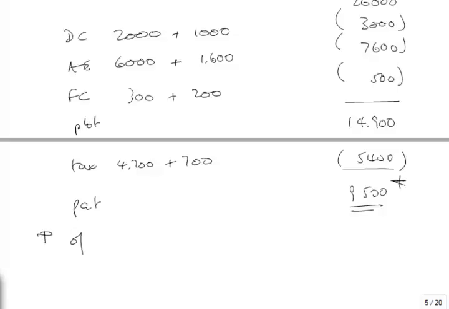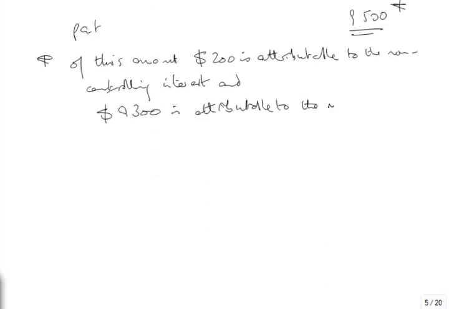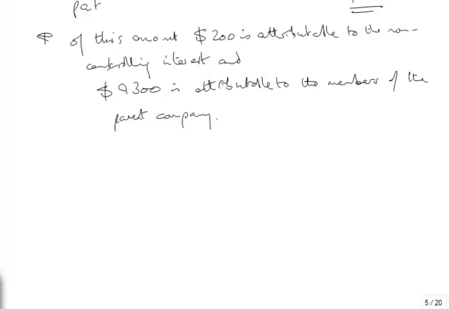Of this amount, 200 is attributable to the non-controlling interest, and 9,300 is attributable to the members of the parent company. Okay, that's the income statement done.